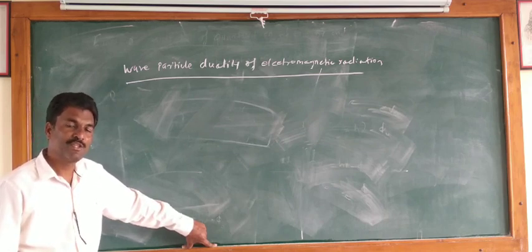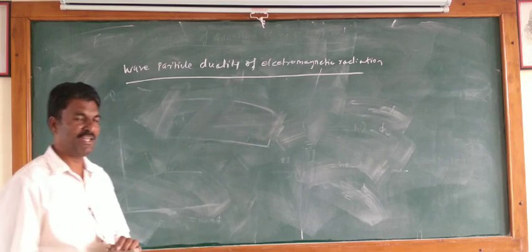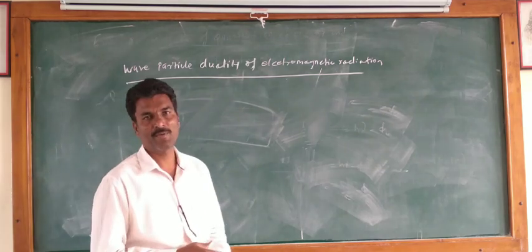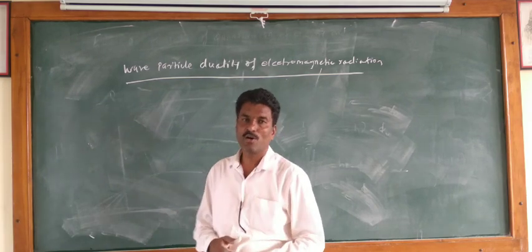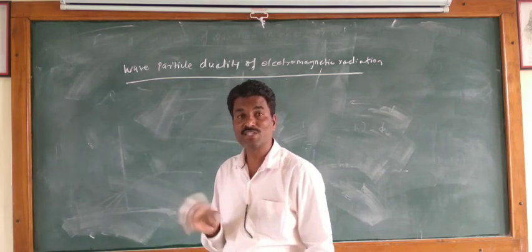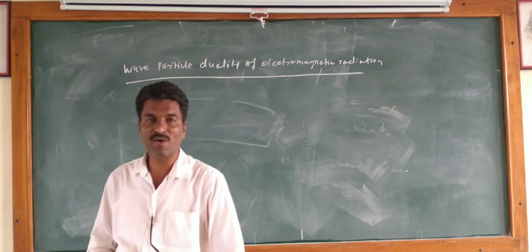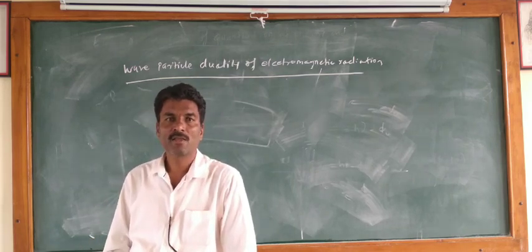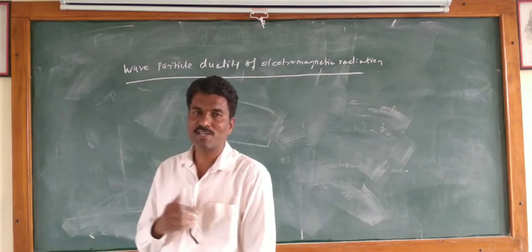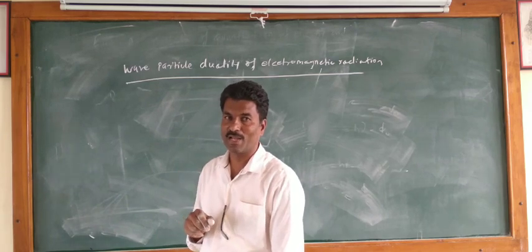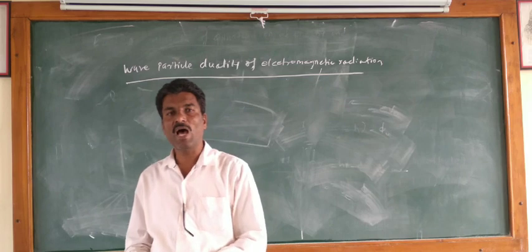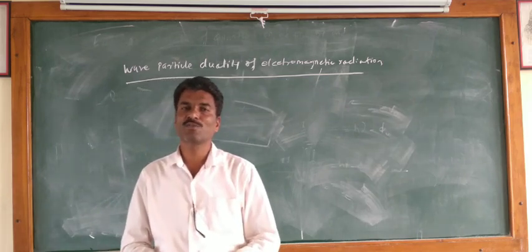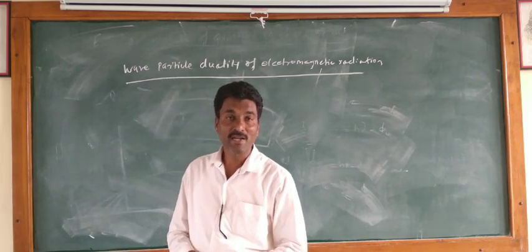Means these two phenomena, photoelectric effect and optical phenomena, are both explained on two assumptions which are opposite or vice versa. That is, optical phenomena are explained on the basis of wave nature of light, and photoelectric effect and Compton effect are explained on the basis of particle nature.